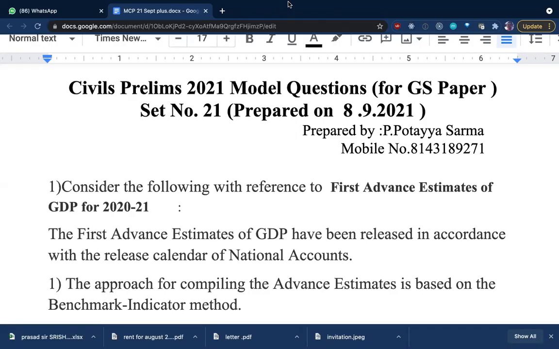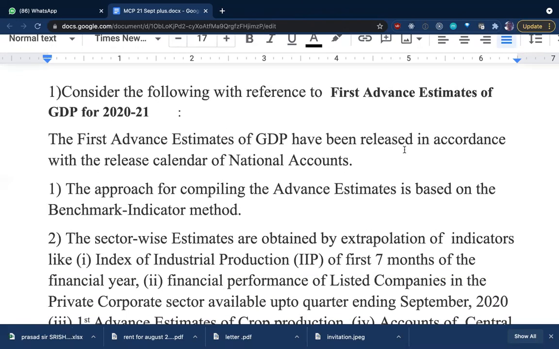So, dear students, today I will discuss set number 21, which I shared yesterday, I suppose. In each set, and in this particular set, there are 100 questions. These 100 questions deal with the latest topics, like different faculty are explaining to you,